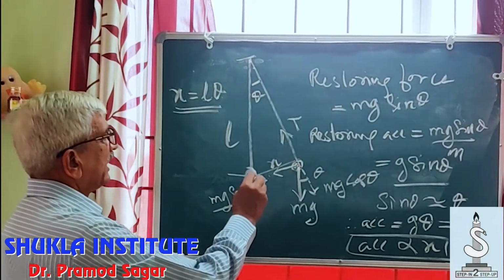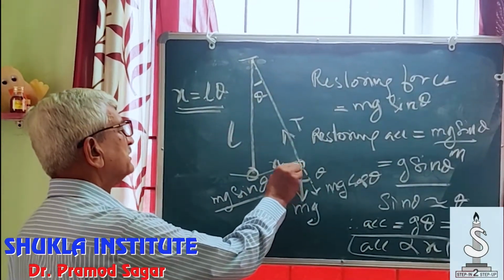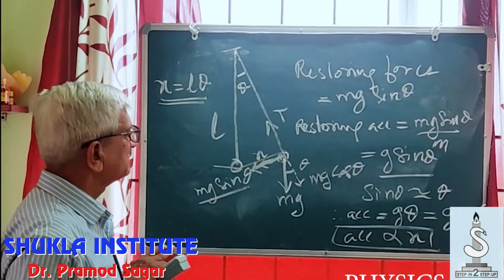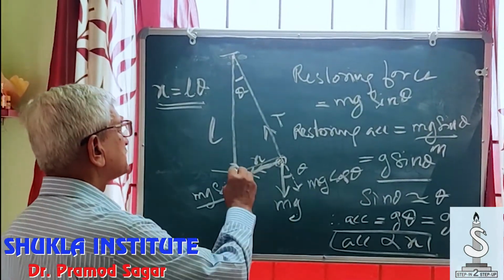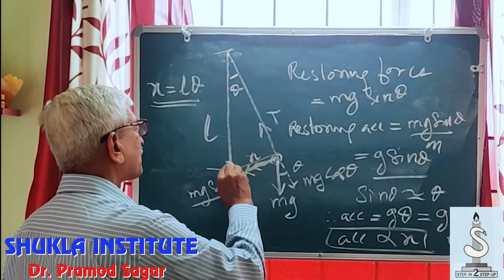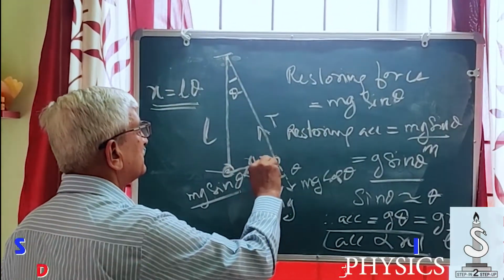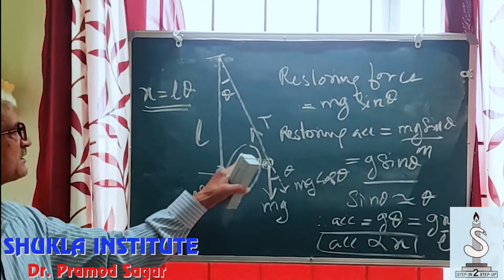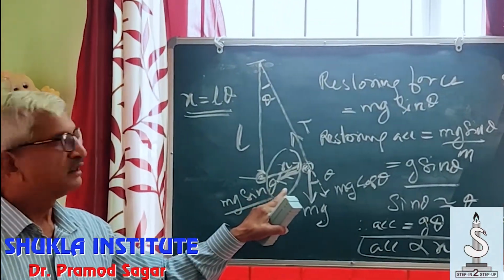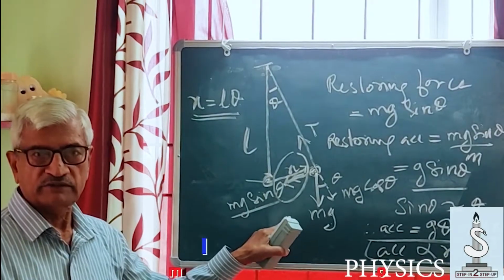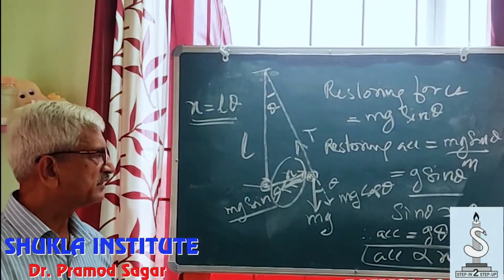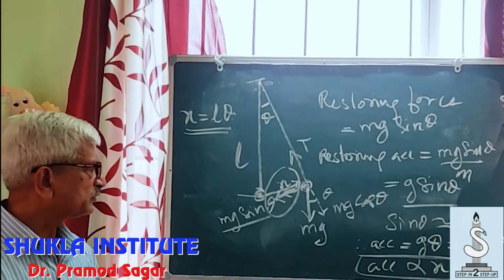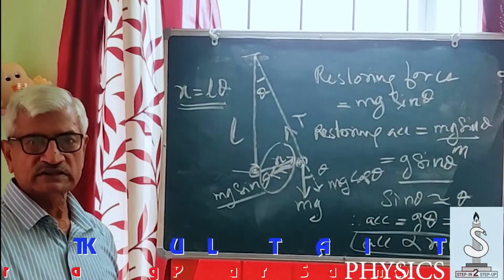Second, acceleration is directed towards the mean position as the arrow will indicate, but the displacement is from the mean position. So can we see from here the displacement and the acceleration are oppositely directed. This very clearly indicates even the second condition of SHM is satisfied.